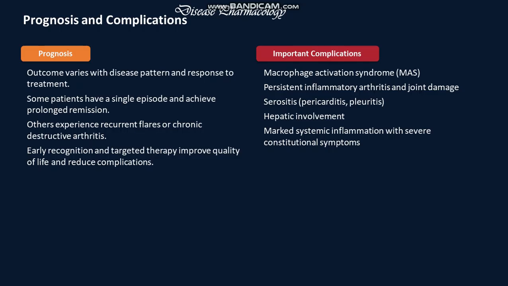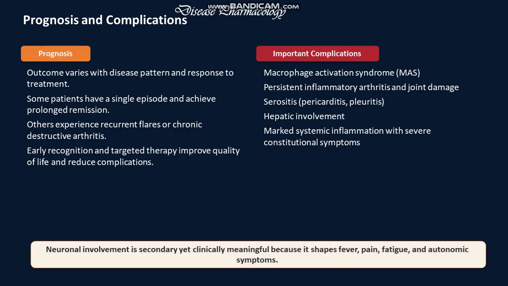Hepatic involvement should be looked for. Marked inflammatory patterns are there with constitutional symptoms. Neuronal involvement is secondary yet clinically meaningful. It shapes fever, pain, fatigue, and autonomic symptoms.